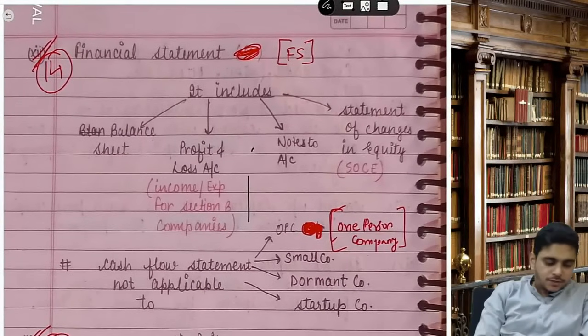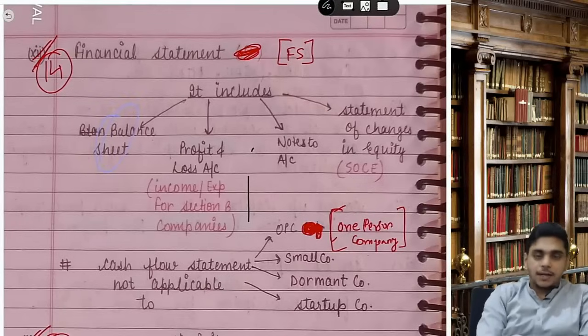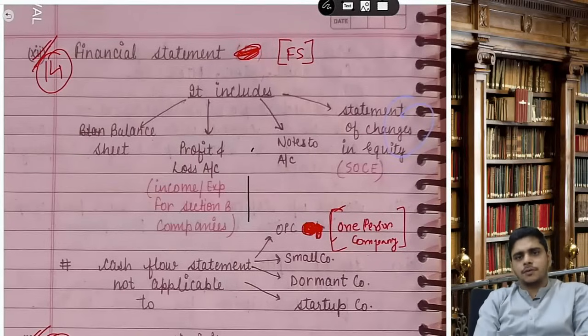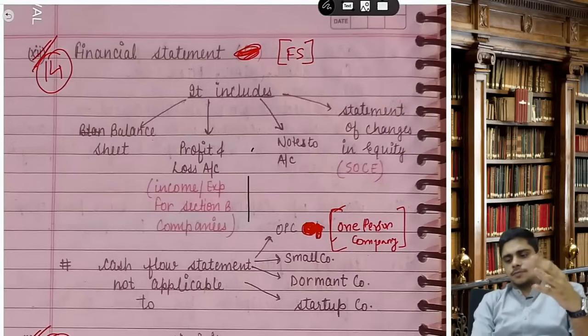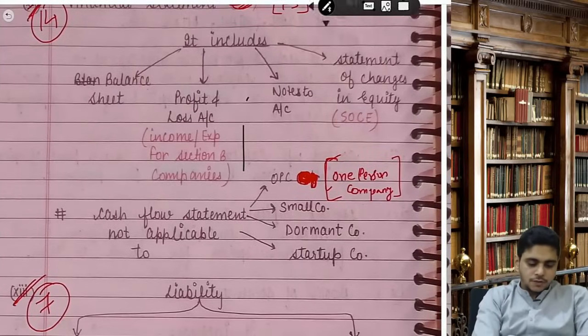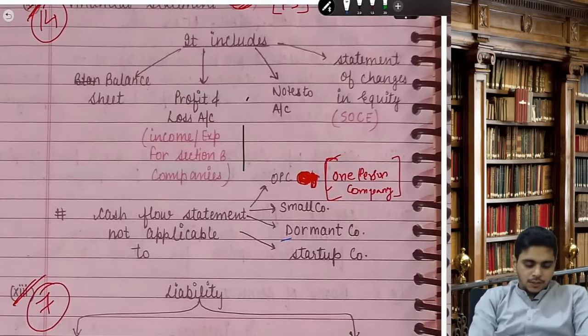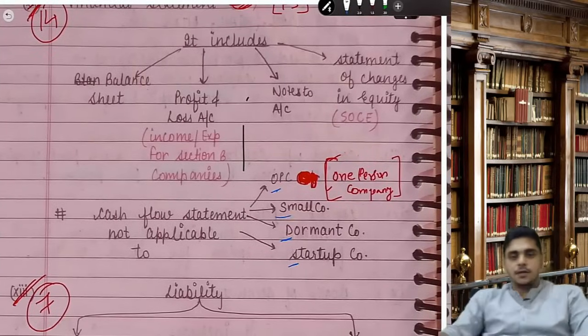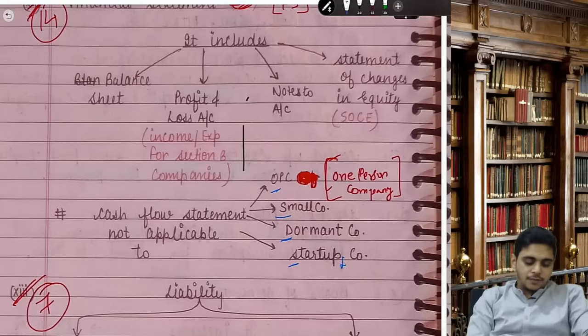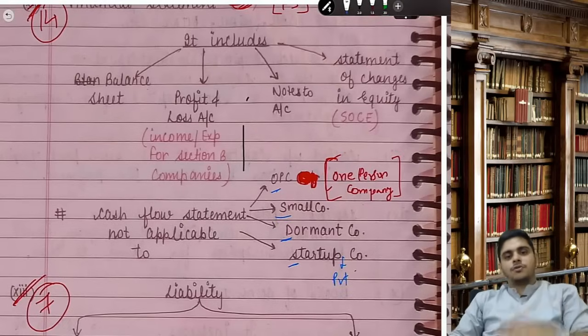Financial statement. So financial statement means balance sheet, P&L, notes to accounts, statement of changes in equity, and cash flow statement. So 5 things will give you financial statement: balance sheet, P&L, cash flow, notes, SOCIE. However, cash flow is not applicable to DOSS. Dormant, OPC, small, startup private company.